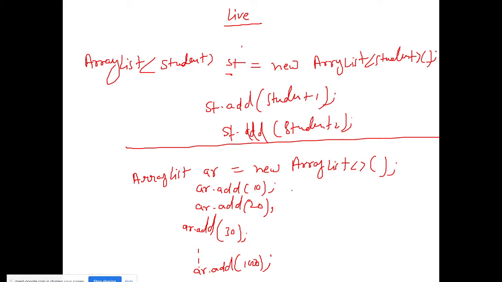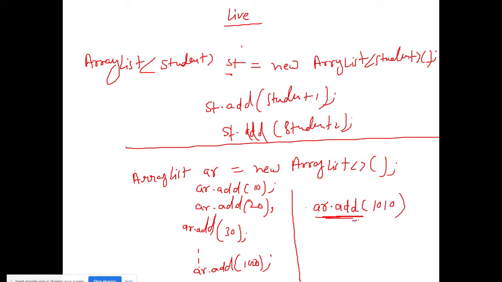Tomorrow one more student comes, then what will you do? You will add one more student roll number here, and you will write this line, AR.add. This will be dynamic in programming. You need not write it; this will happen automatically once you give input from the UI part, and it will be created automatically. You need not care about it, but this line will be running in the background. I have talked to you about abstraction, what abstraction is, so this line will be running over there.